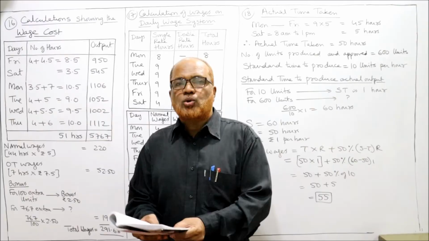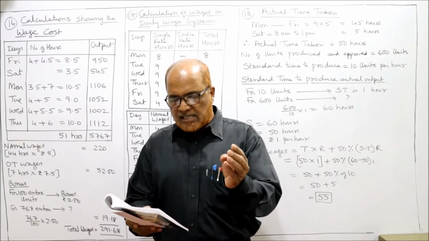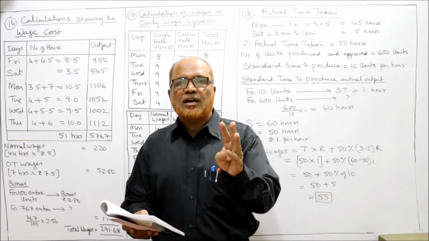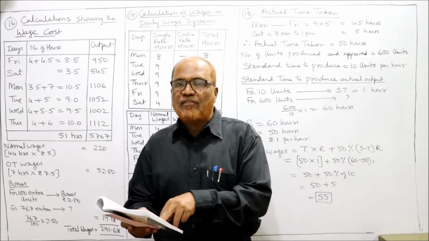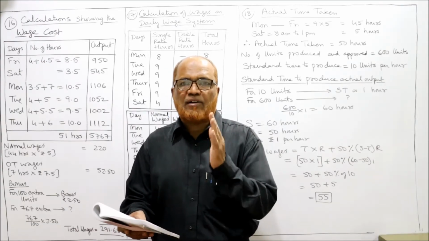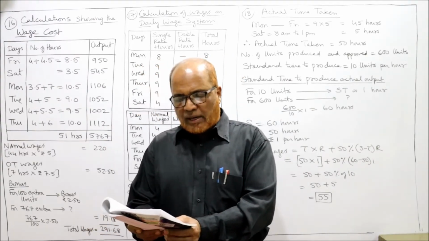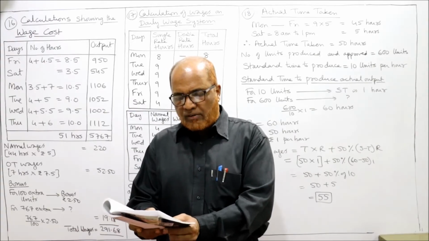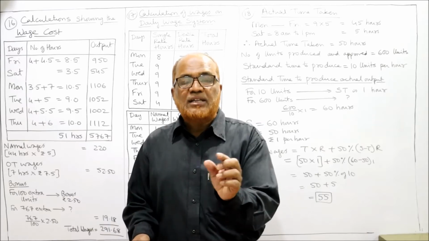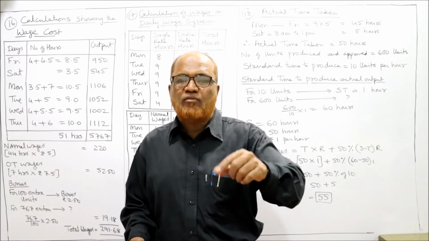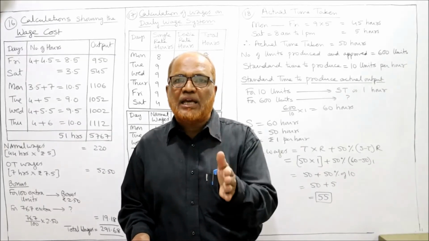Similarly, Saturday 8 to 11:30. That means 8, 9, 10, 11, so 3.5 hours he has worked on Saturday. After lunch he has not worked, only before lunch, a half day. Then Monday 8:30 to 12, then 1 to 8. Tuesday 8 to 12, 1 to 6. Wednesday 8 to 12, 1 to 6:30. Thursday 8 to 12 and 1 to 7. So we are given the timings at what time he was in and what time he was out. By using this, we can find out how much time he has spent on each day.